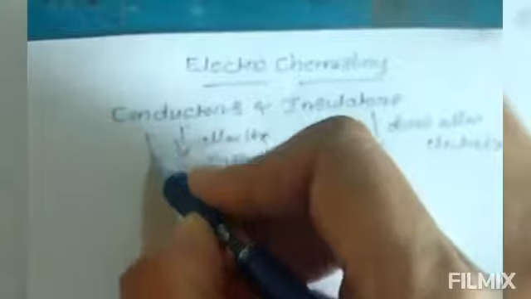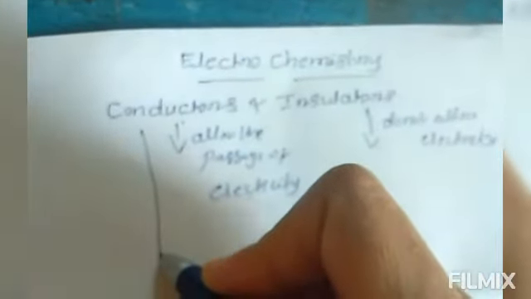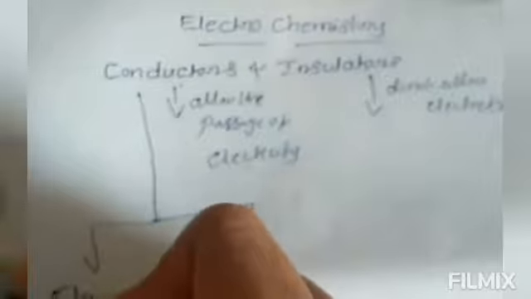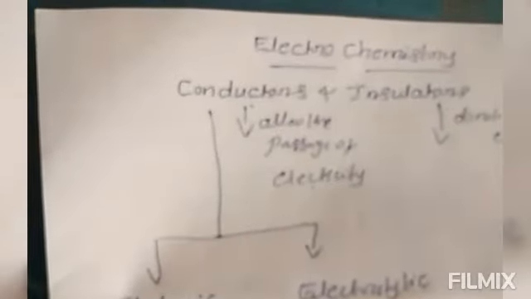These conductors are further classified into two types: electronic conductors and electrolytic conductors. Electronic conductors are substances which conduct electricity without undergoing any decomposition.